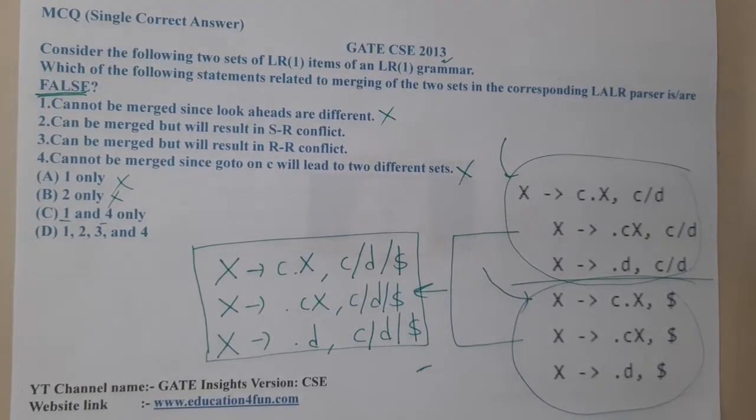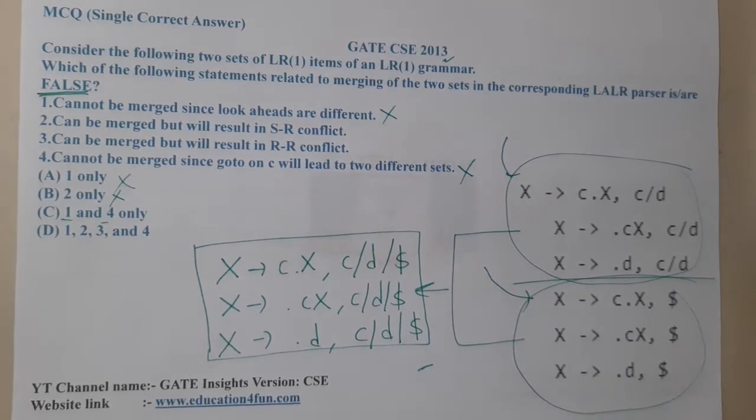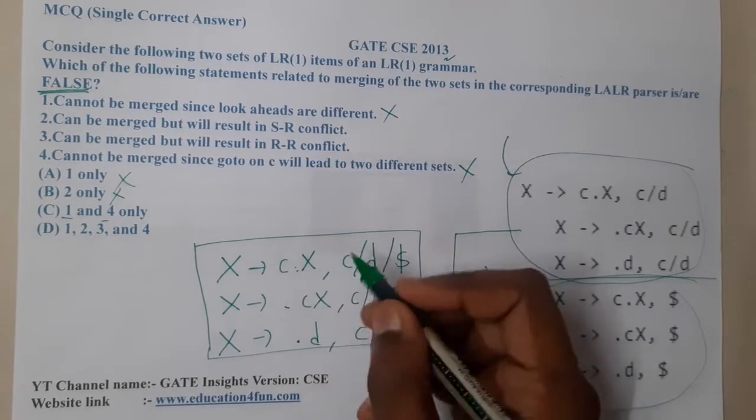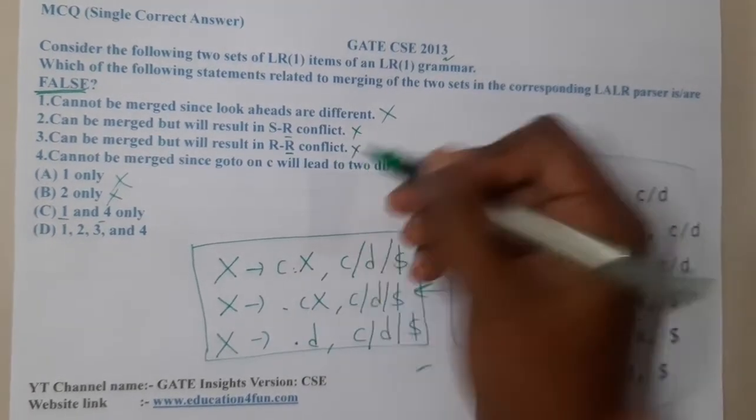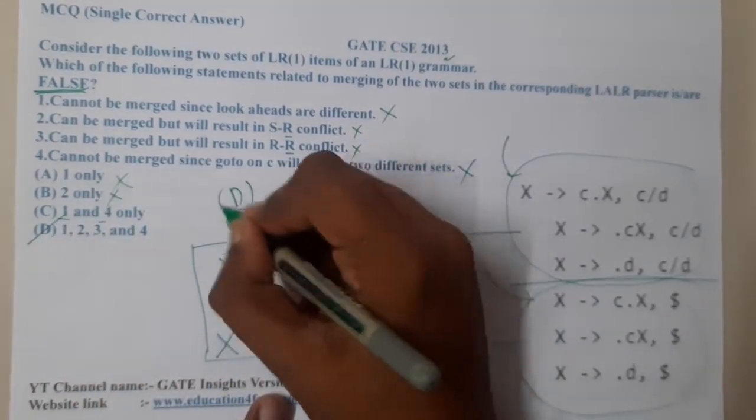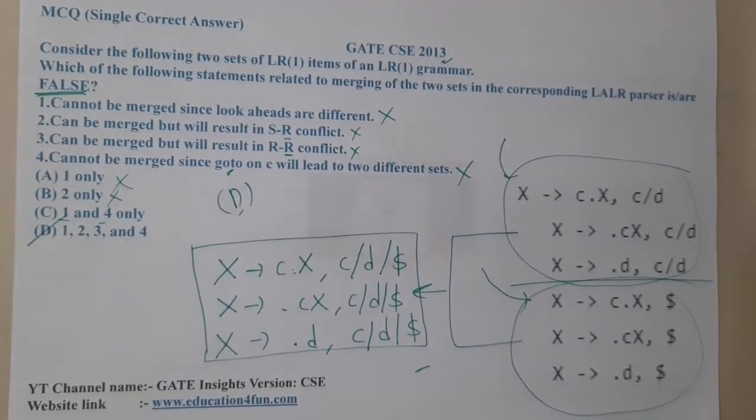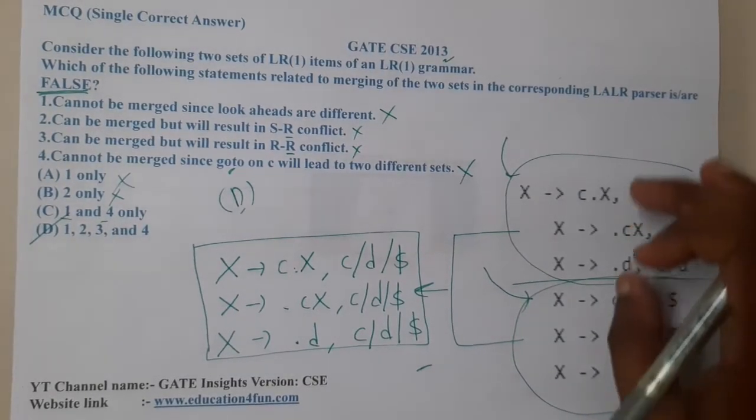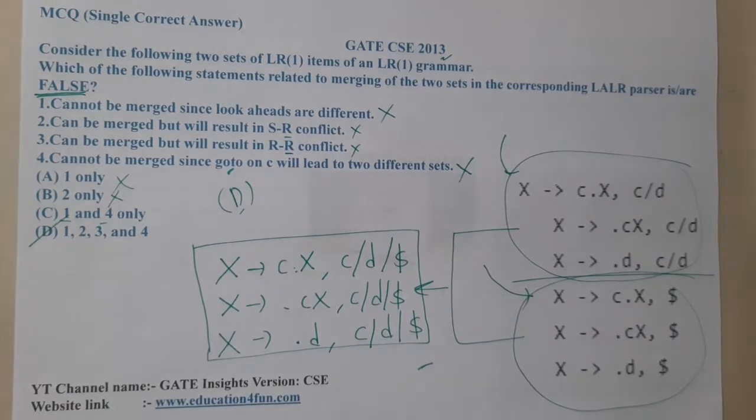Moving on to the second and third, are there any conflicts here, guys? There are no conflicts. None of them has been reduced here, so there is no reduce, hence there is no clash, which means every one of them is false. So this is quite an interesting and easy question. Just based on those canonical forms they have asked the question.